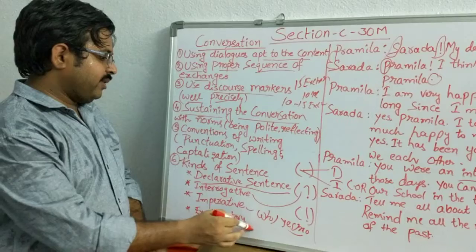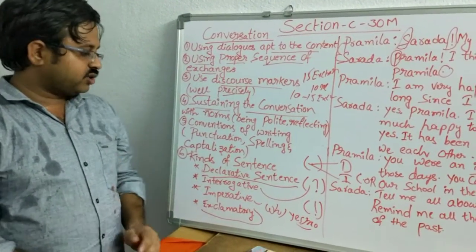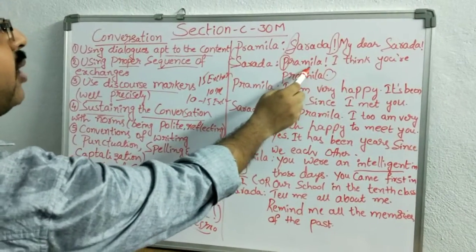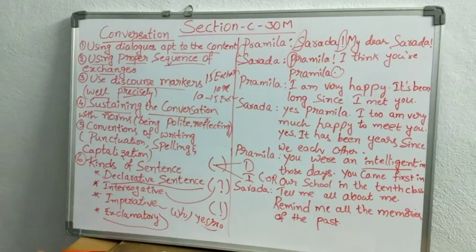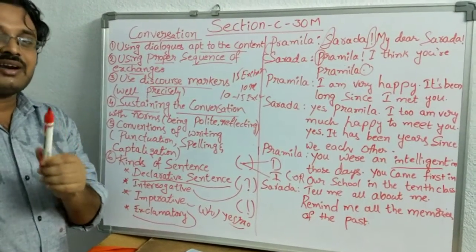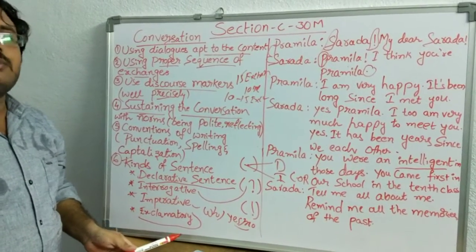Next one, exclamatory sentence. Exclamatory indicates sudden feelings and emotions. If you look at this one, "Sarada, my dear Sarada", or Pramila, a sudden feeling after so many years, when they saw each other on the road, even at first they can't recognize each other. So that sudden feeling comes under exclamatory sentence.